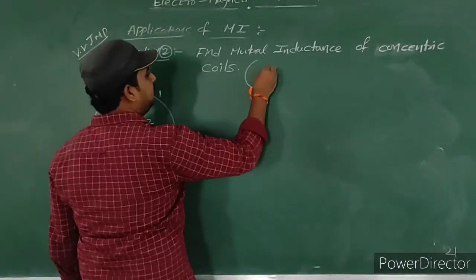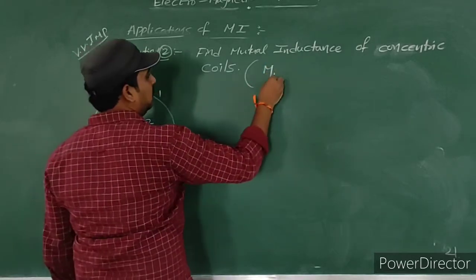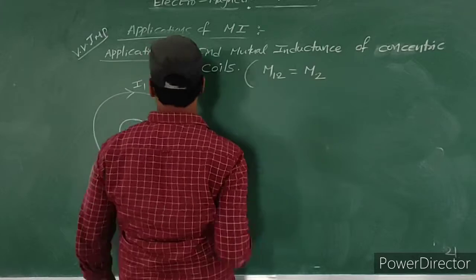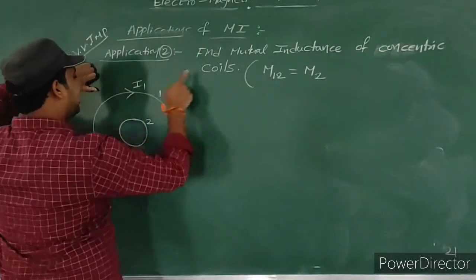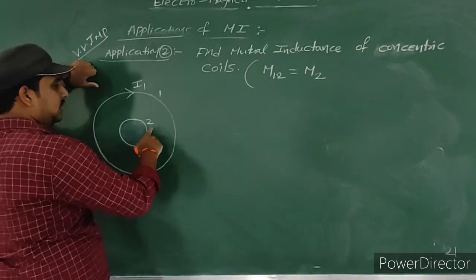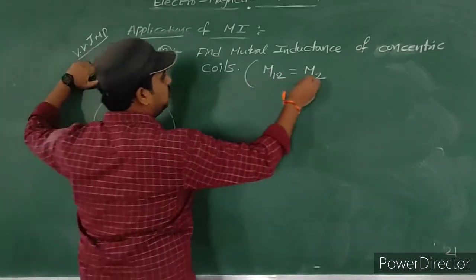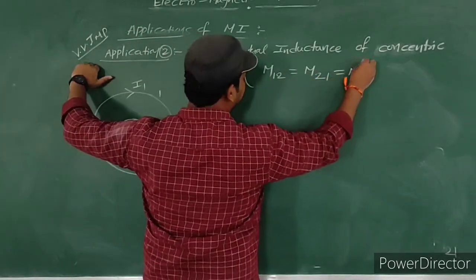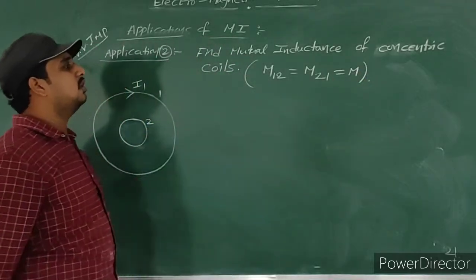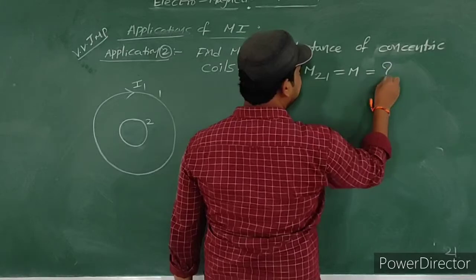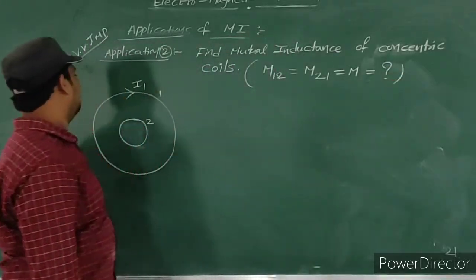Here, the mutual inductance of coil 1 with respect to 2 is equal to the mutual inductance of coil 2 with respect to 1. Both are equal. So what is the formula for this? We need to find it.